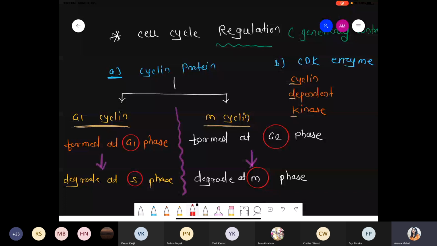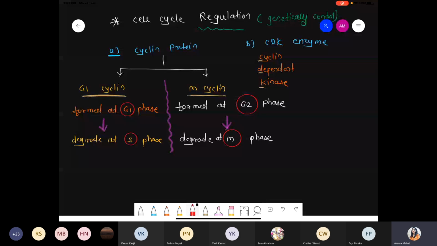So the writing part is done, because I'll explain this entire part in the diagram. The cell cycle is regulated at the gene level. Two important factors are there. One is the activator, that is cyclin protein, as well as another factor, the CDK enzyme. CDK stands for cyclin dependent kinase enzyme. Chalo, got it?